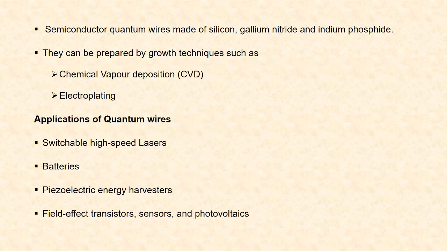Semiconductor quantum wires are made of silicon, gallium nitride and indium phosphide. They can be prepared by growth techniques such as chemical vapor deposition or electroplating. These quantum wires find applications in switchable high-speed lasers, batteries, piezoelectric energy harvesters, field effect transistors, sensors and photovoltaics.